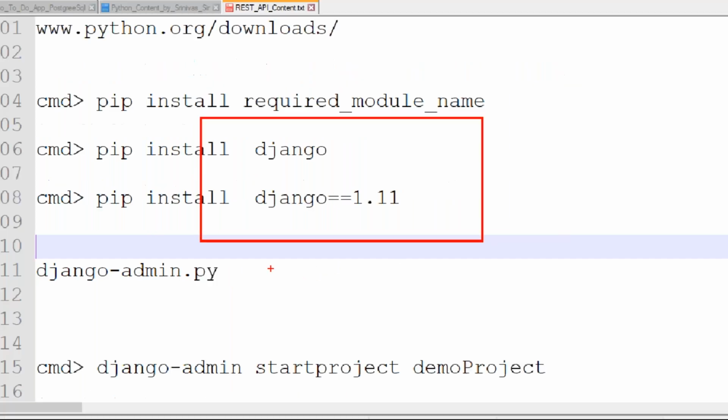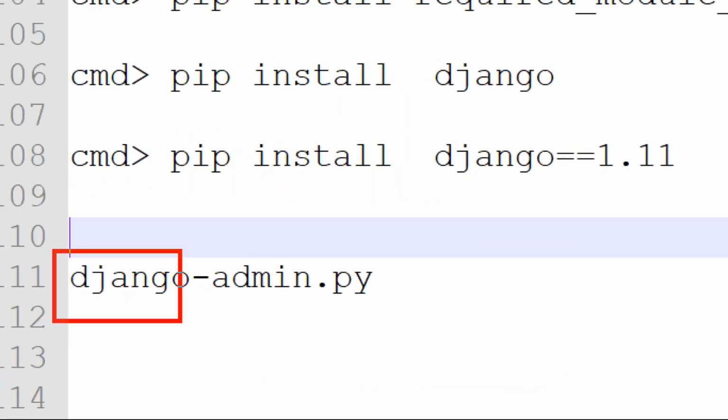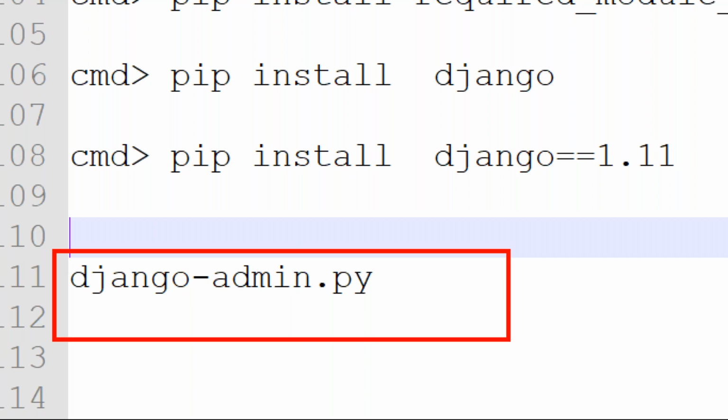When we install the Django module into our system, we get one file with the name django-admin.py. This is a Django framework related file, available along with the Python software. Now onwards, you are able to create the Django project by using this file.